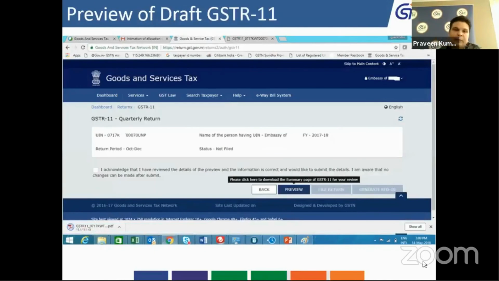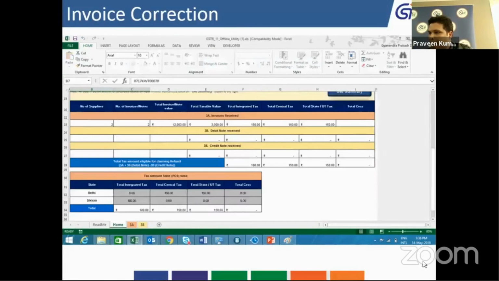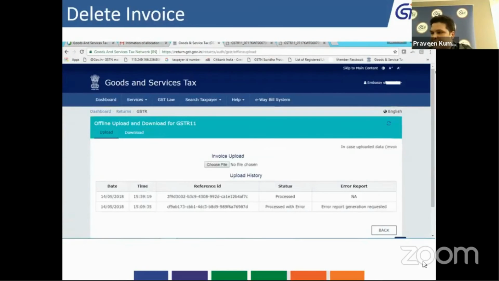So coming back to this screen, once you get your preview done, you select the I acknowledge checkbox. As soon as you select the I acknowledge checkbox, the file return option gets enabled. You click on file return and then you will get an EVC, that is electronic verification code, on your mobile number and the email ID that you have provided during the registration. Then you enter whatever EVC you received on your screen, just submit it and it will get filed. So that is the filing of the GSTR 11 done.